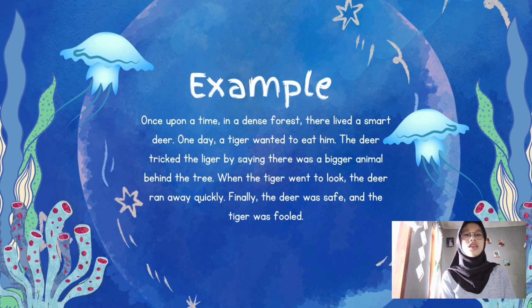In this story, there are four language features. First, past tense: lived, went, tricked, ran, was, and full. It shows the story has happened. Second, action verbs: tricked, ran, went, lived, and went. They show the actions of the characters. Third, time connectives: once upon a time, one day, when, and finally. They sequence events. And specific characters: a smart deer and a tiger.